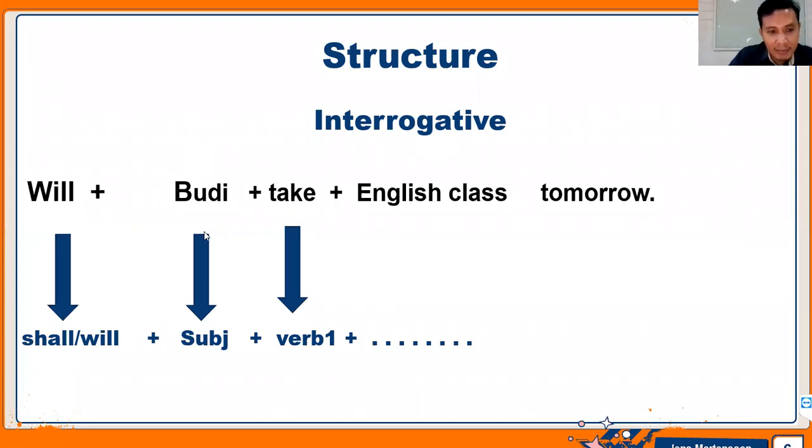So will, and then after will is followed by the subject. Budi is a subject. And after that, take is a verb. We don't need to change the verb. The verb is still verb one, a basic verb, without to, without ing. We cannot say will Budi to take or will Budi taking, because we use only a basic verb here, kata kerja dasar. Will Budi take English class tomorrow? English class is the object, and tomorrow is the future time. Very easy, right?